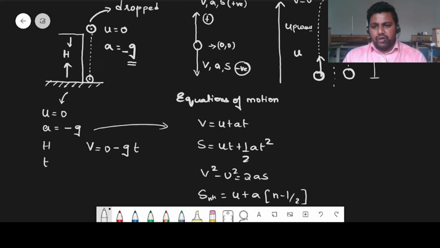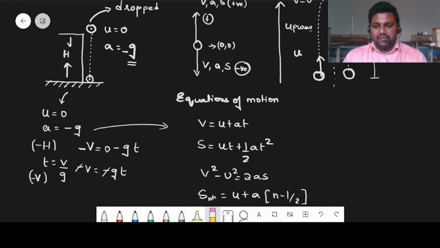As I told you, since the height is covered in the downward direction, the displacement is negative. The velocity, since it is moving downward, is also considered negative. Substituting this, you get minus v is equal to minus gt. So the negative signs cancel, and the time t that it is going to take to reach the ground is equal to v by g. This is one important equation that you can consider.